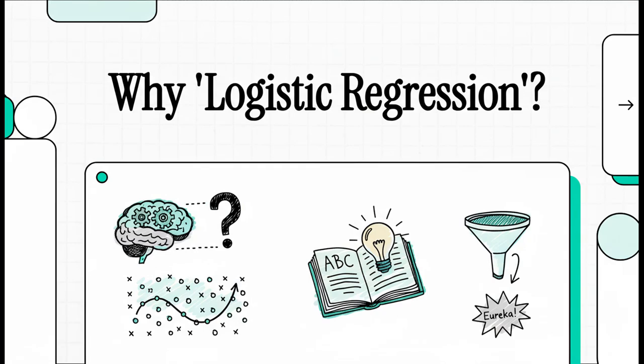Welcome to The Explainer. Today, we're tackling a name in data science that, let's be honest, trips almost everyone up: logistic regression. It's a super powerful tool, but that name, it's just confusing, right? Well, by the end of this, you're gonna get it. You'll know exactly why it's called that and, more importantly, how it actually works.